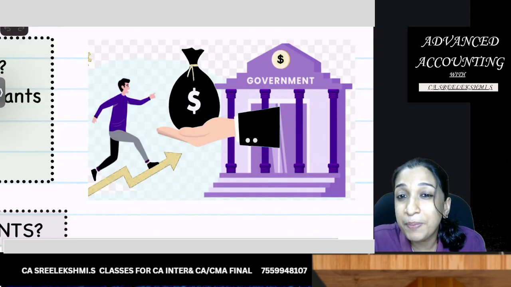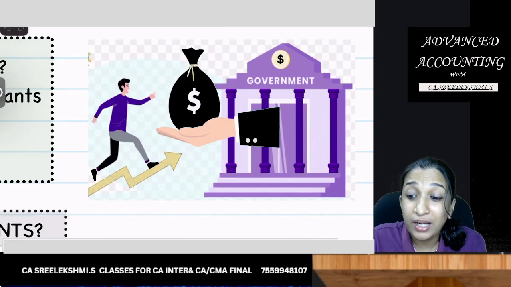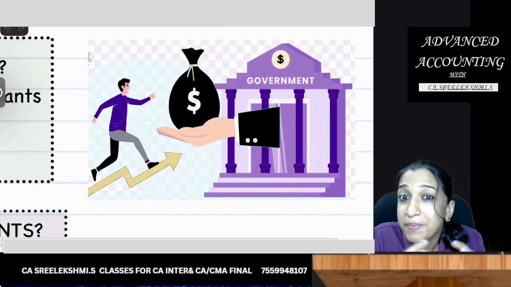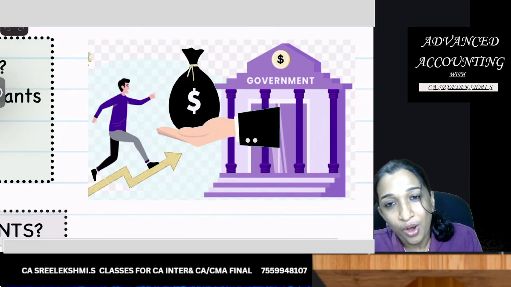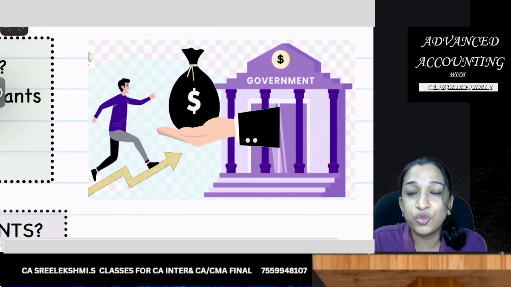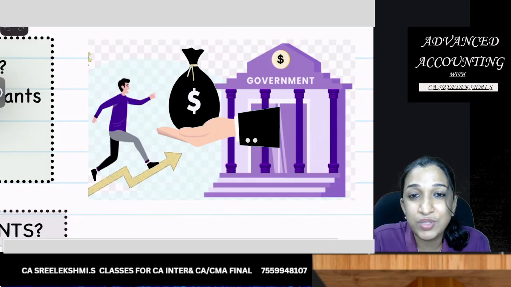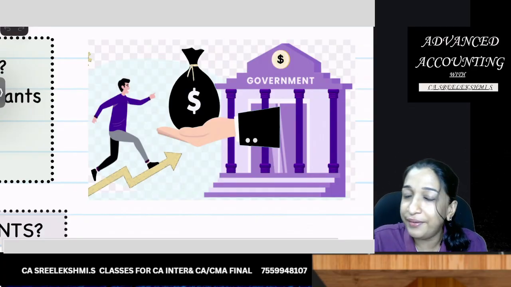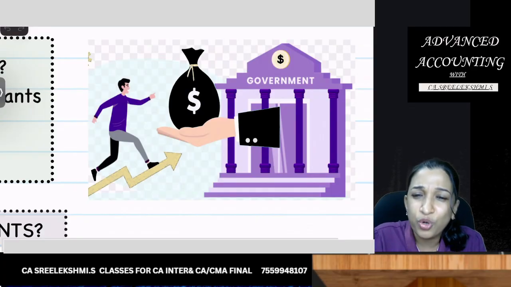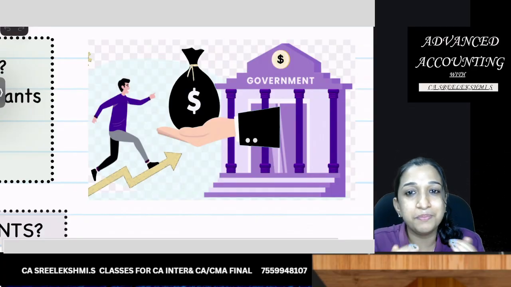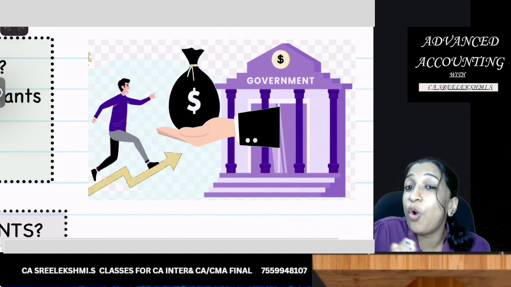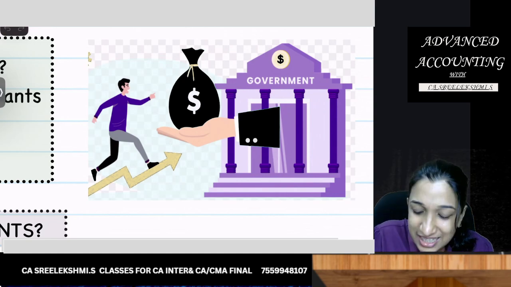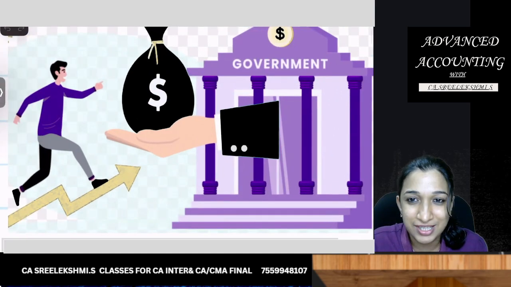The government is helping the startups, or supporting the women centric businesses, or giving funds to businesses started by minorities. So to protect the interest of micro or small scale business, government always gives funds. That's what exactly this image shows.